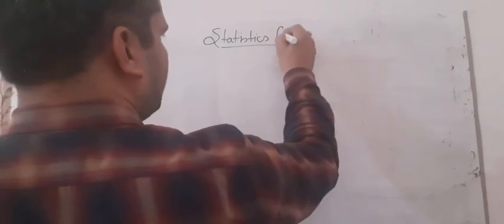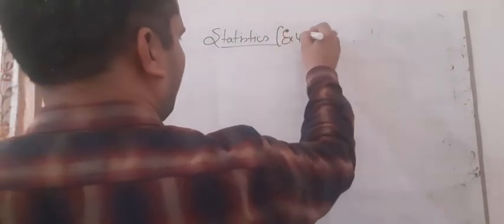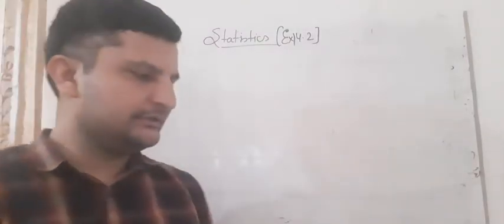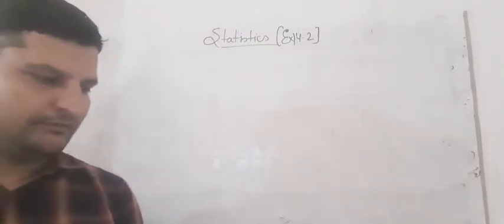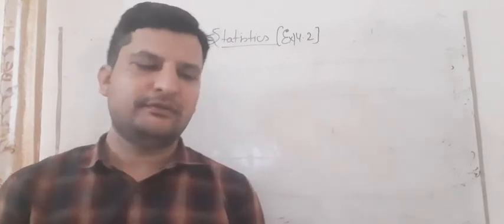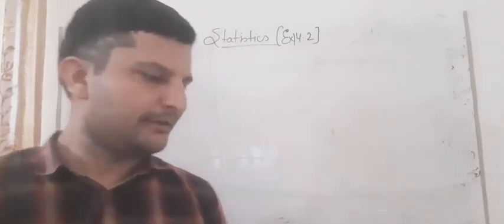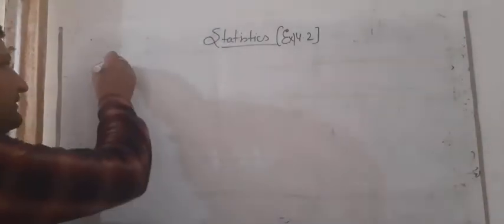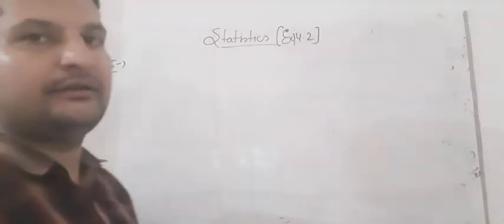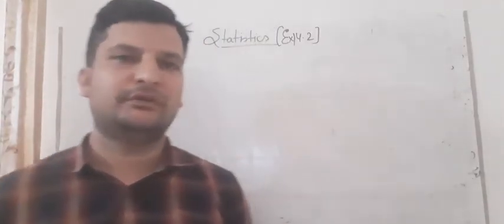So students, now question number 5 is like this. It is given in your book, exercise 14.2. So what do we have to do first? In question number 5, the data is given in your book. You can see it in your book also.